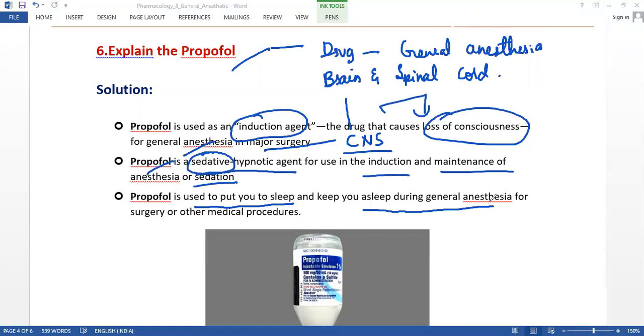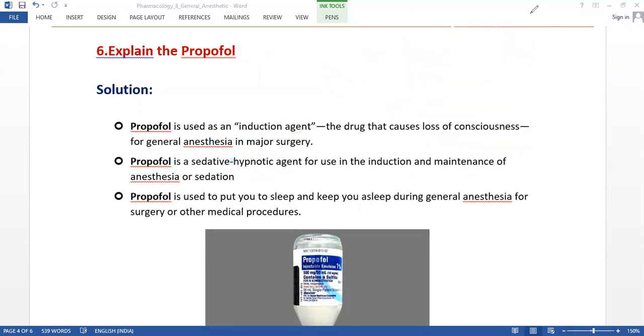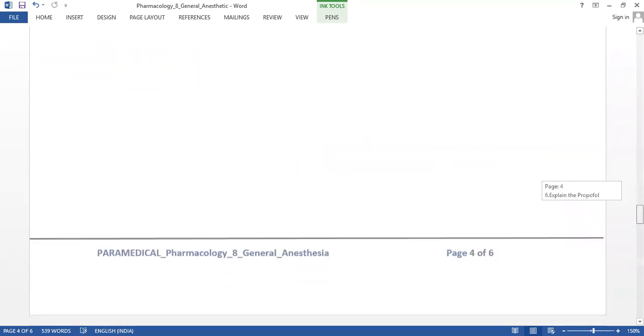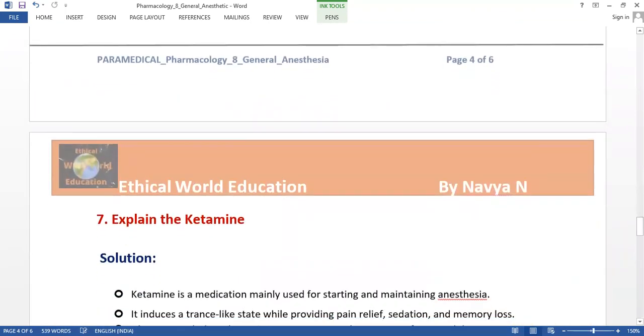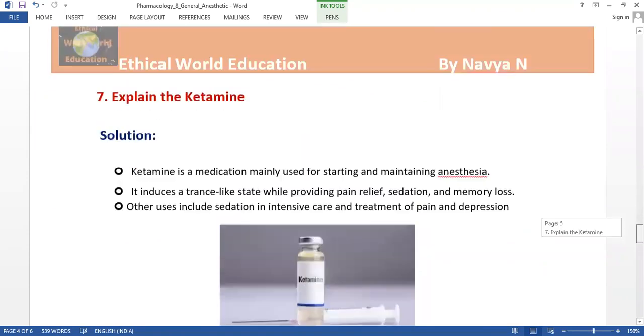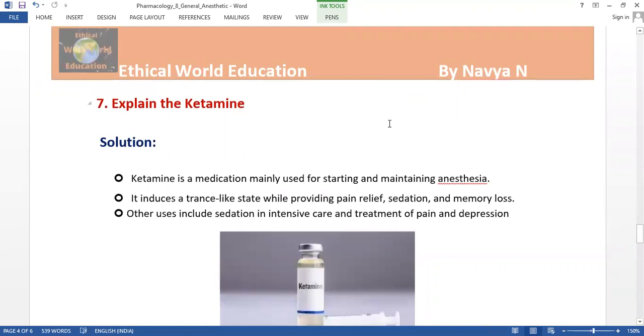So it is used during the time of the surgery. This is a drug, and let us know the other drug. So here we have ketamine.